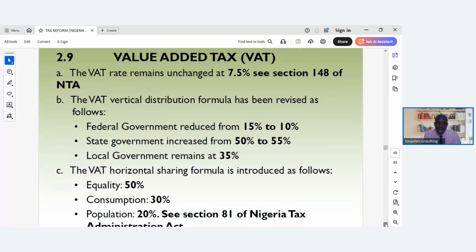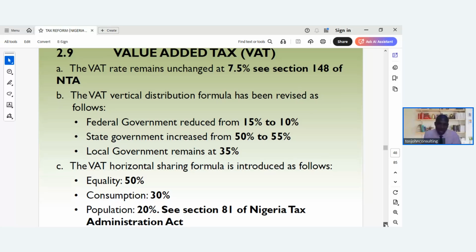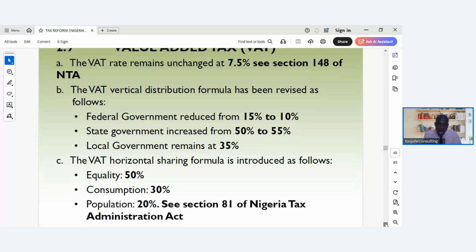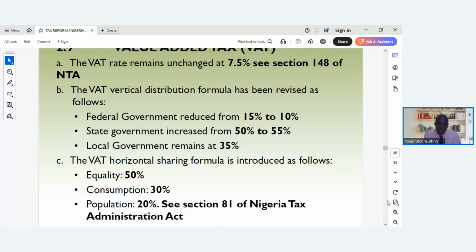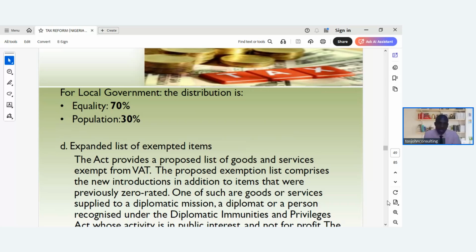The VAT horizontal sharing formula is introduced as follows. For equity, we have 50%, for consumption 30%, for population 20%. So this is contained in section 81 of the Nigerian Tax Administration Act. Then for local government distribution, it is equity at 70%, population at 30%, making a total of 100%.